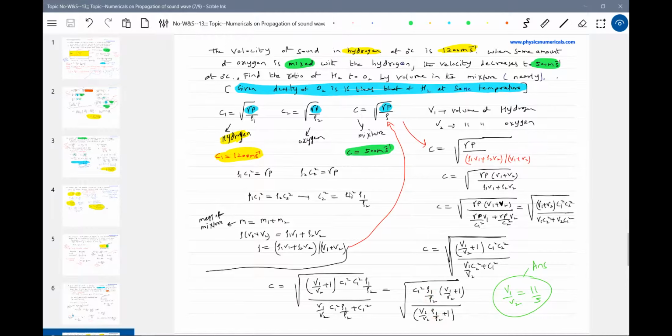Rho1 by Rho2, how much is it? Rho2 by Rho1 is 16. Substituting all this in the final equation here, we'll get this answer.